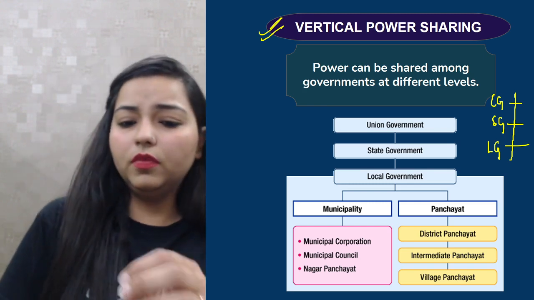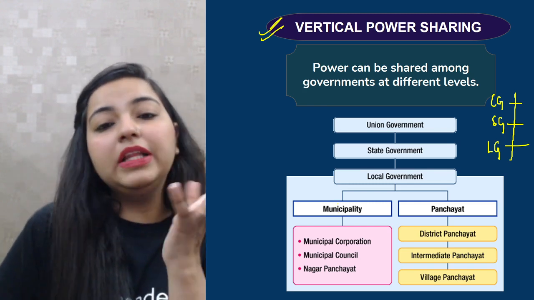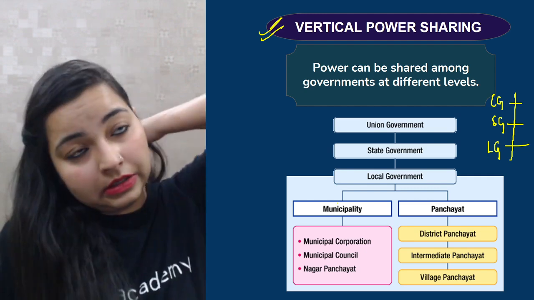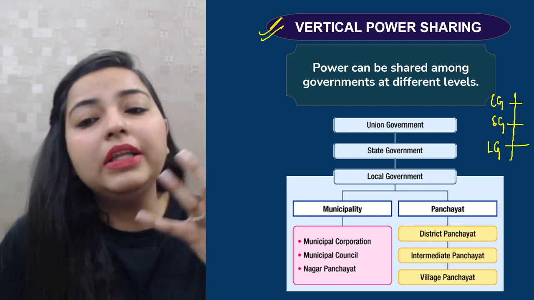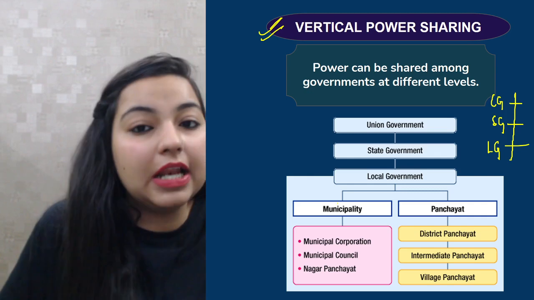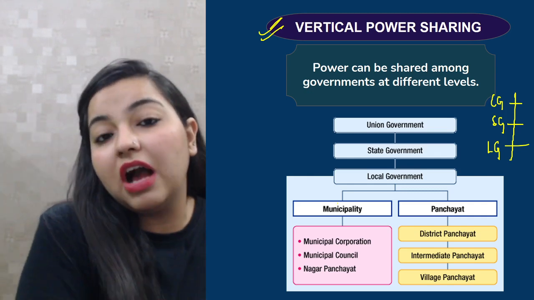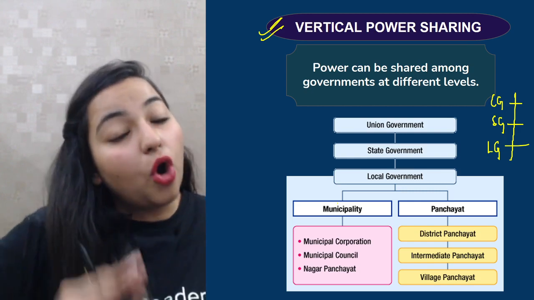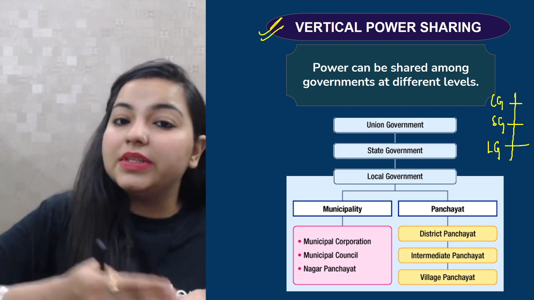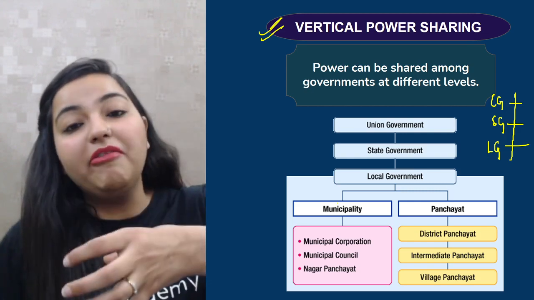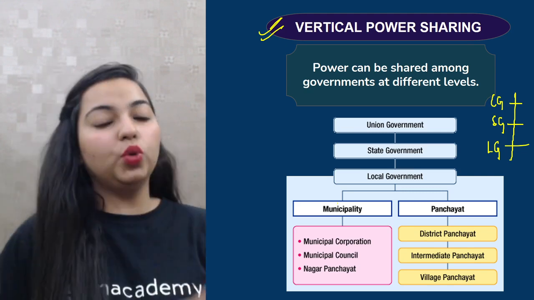So basically all the different powers are shared by these three levels of government. Not all the powers are concentrated with the central government or state government or local government. Basically, powers are divided, and the state government is no longer subordinate to the central government.